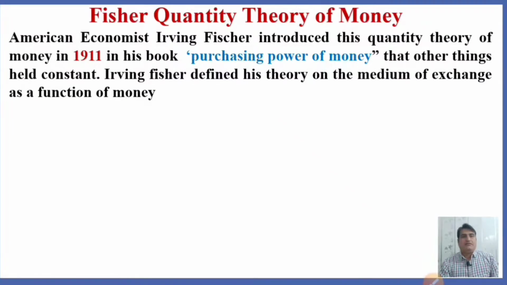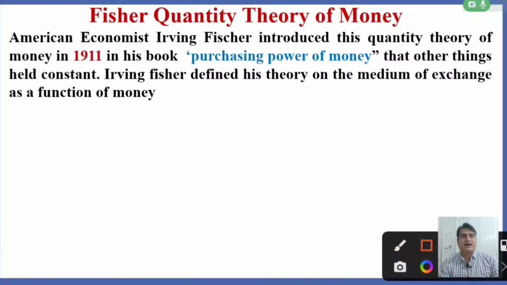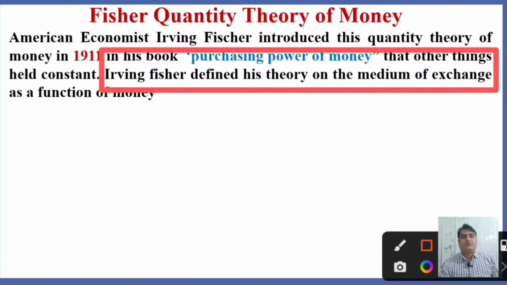American economist Irving Fisher introduced this quantity theory of money in 1911 in his book The Purchasing Power of Money, with other things held constant. As we know, money performs different roles. Money acts as a medium of exchange, and is used as a store of value, a unit of account, and a standard of deferred payments. But here Irving Fisher defined the quantity theory of money keeping in view only the function of money as a medium of exchange.